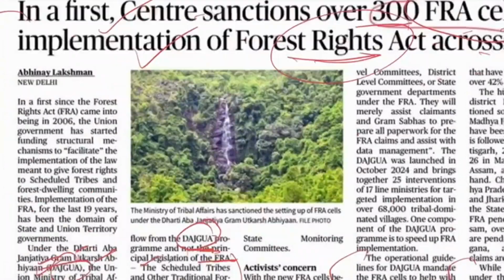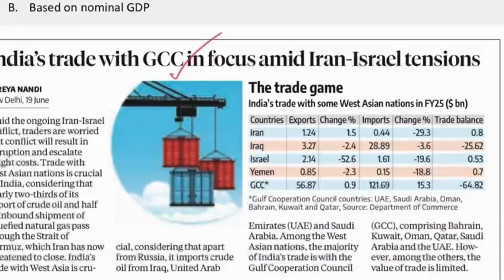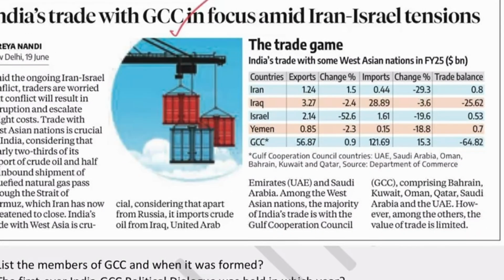Similarly, the second article we picked is on the GCC. See here, it says India's trade with GCC in focus amid Iran-Israel tensions. Now the GCC becomes very important. If you remember, the members of the GCC were asked in prelims 2019, I think. So GCC is an important topic for UPSC.